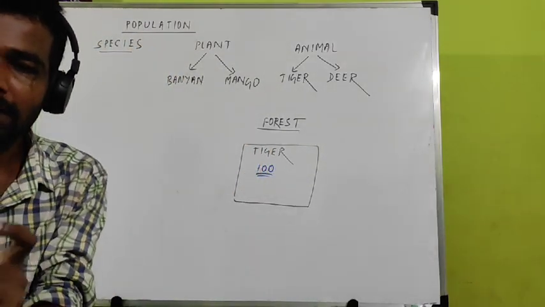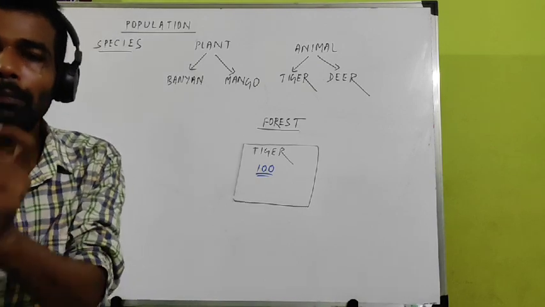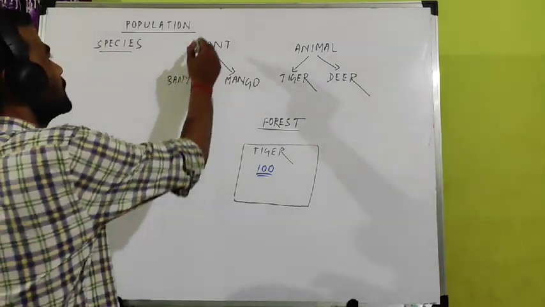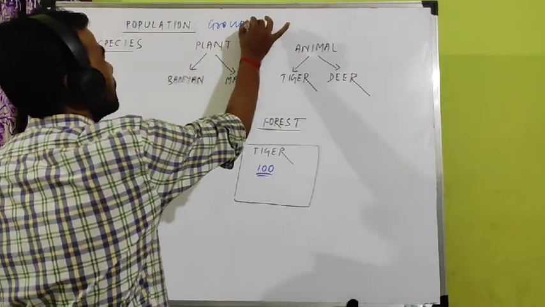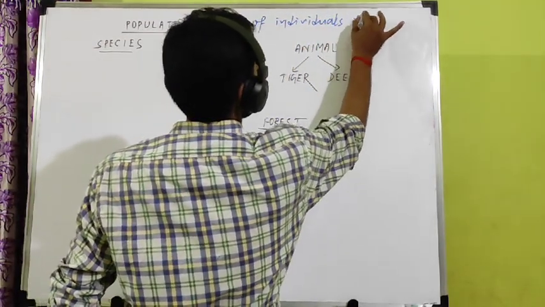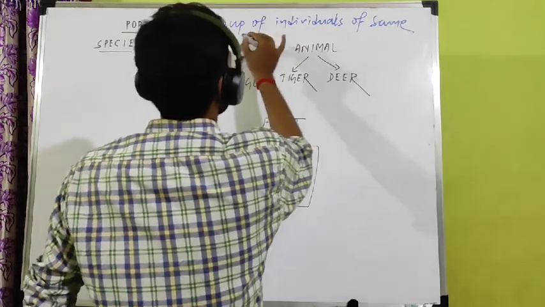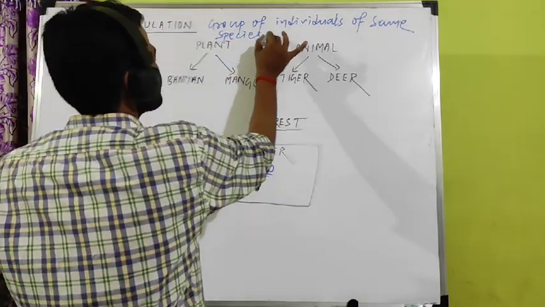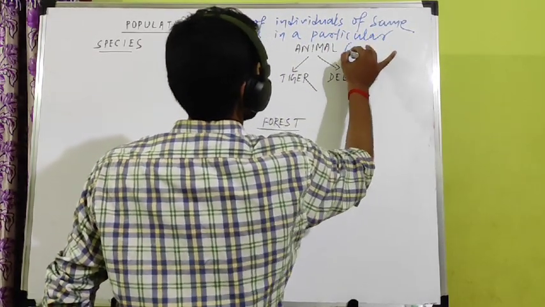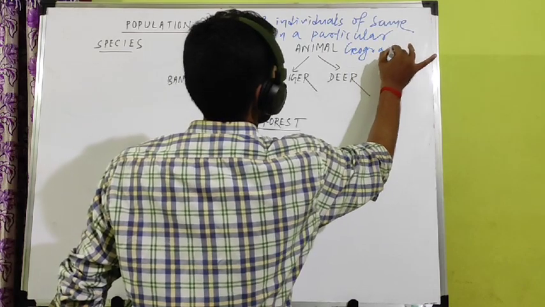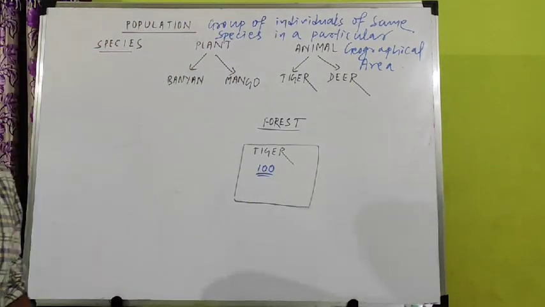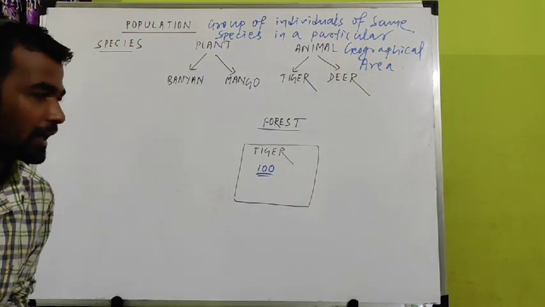So what is population? Population is the group of individuals of the same species in a particular geographical area.